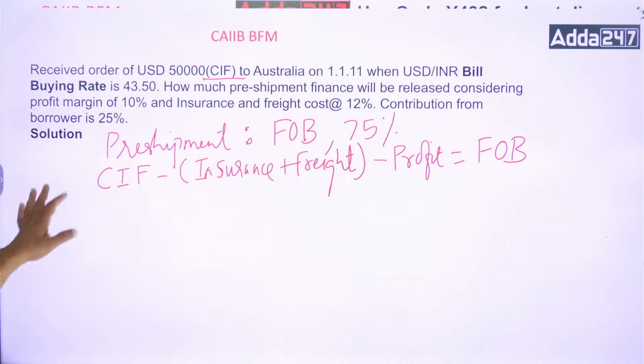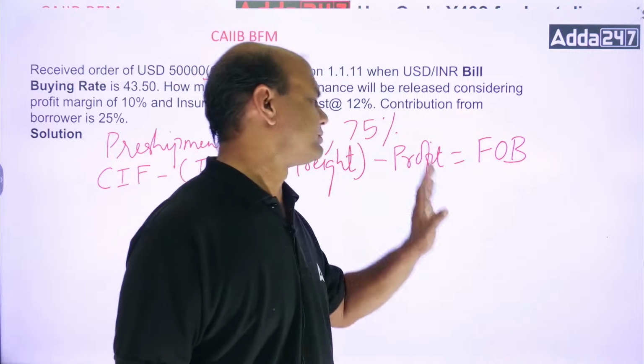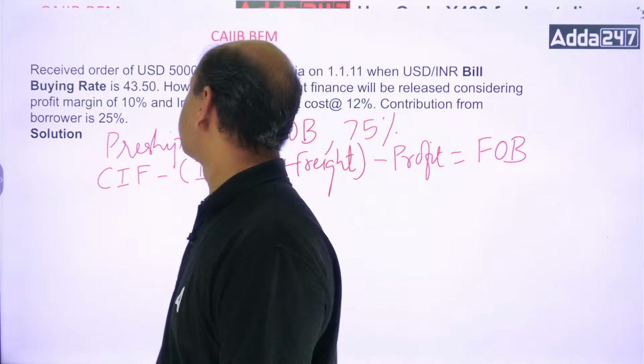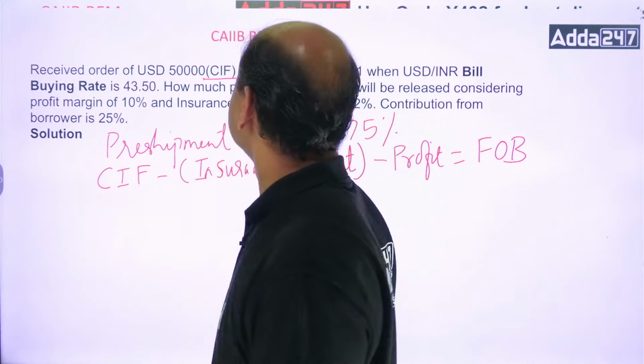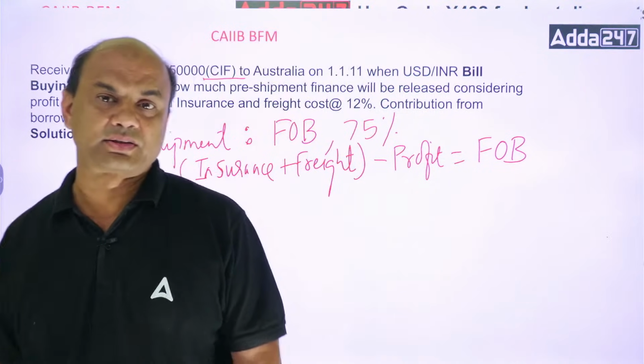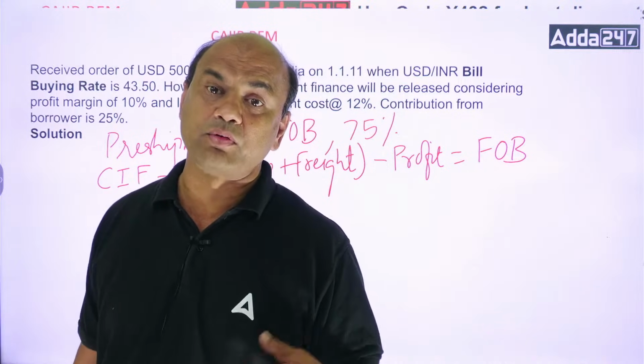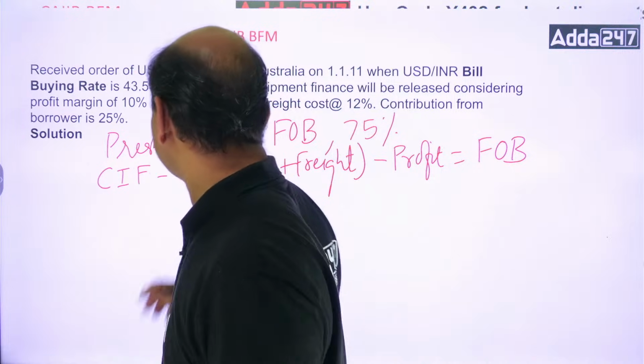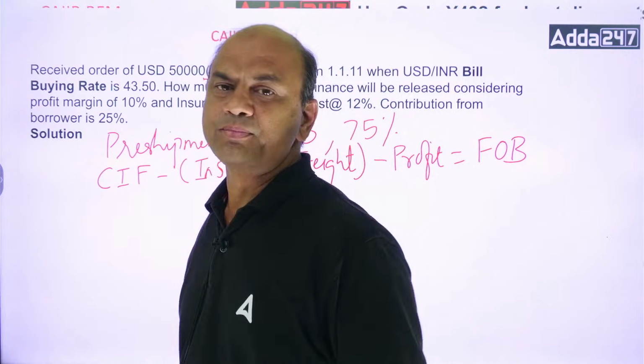Now you have to subtract, get all these figures. It depends on how you solve this. Keep it very simple. First is insurance and freight. What is given?